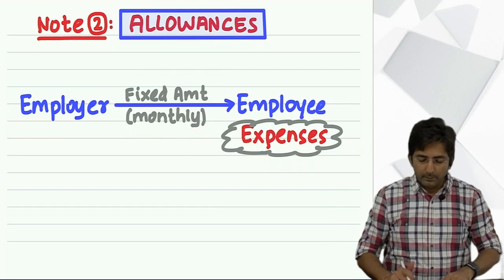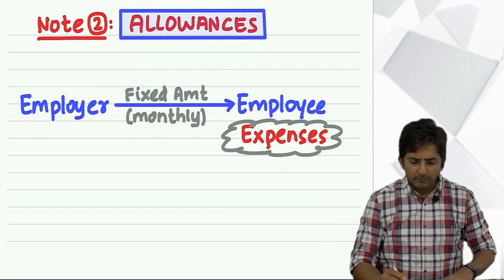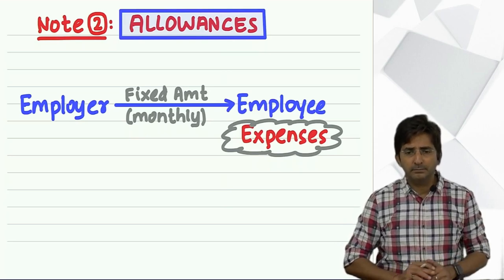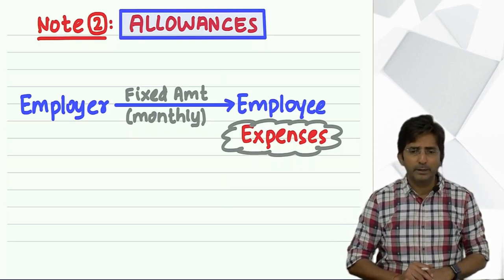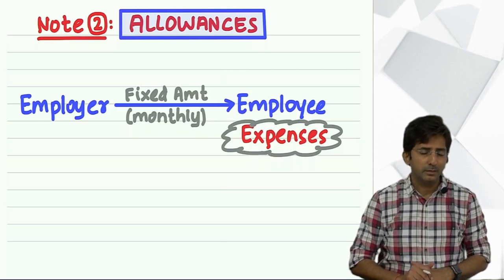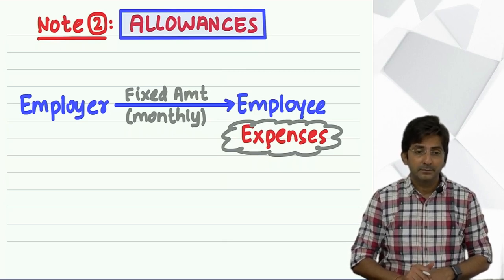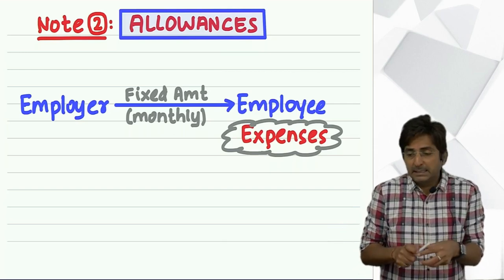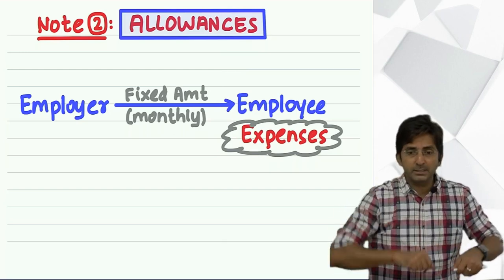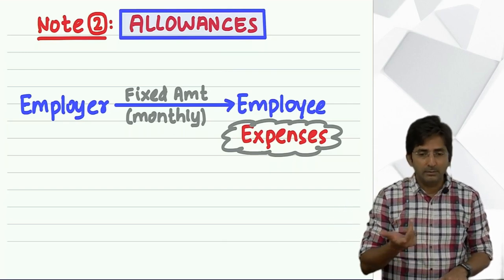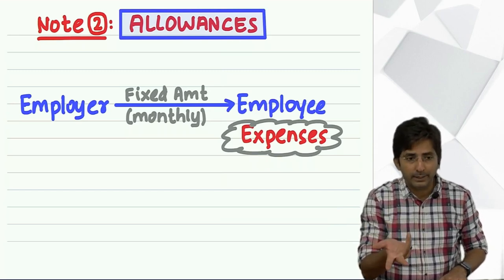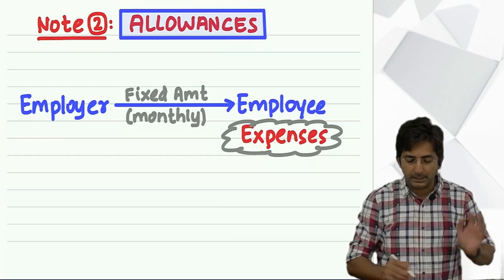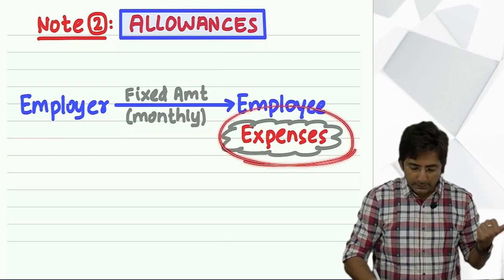Okay, now tell me, I'll just give you the name, you tell me is it allowance or not. Commission. Commission given to employee. It is not an allowance. Medical allowance. It is allowance because it is given for medical expenditure. If something is given for lunch expenditure, it is called lunch allowance. So whenever it is directed for some expenditure, it is allowance. That is why I have put this in cloud.